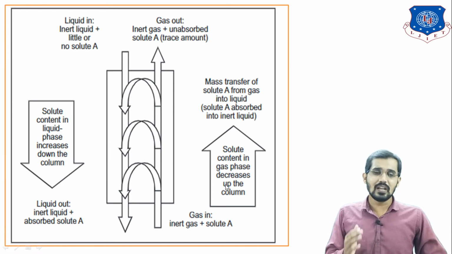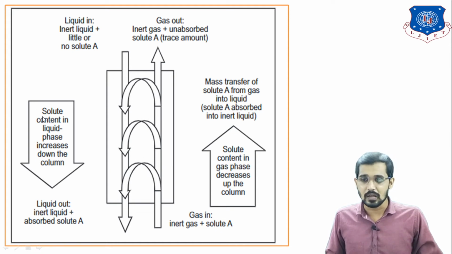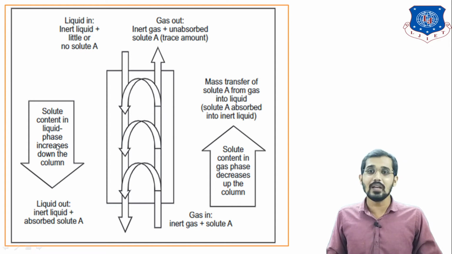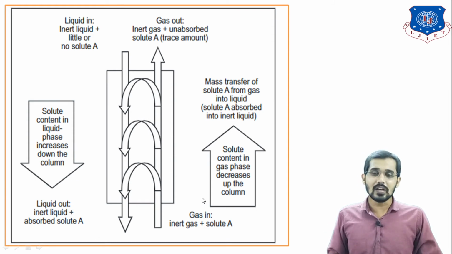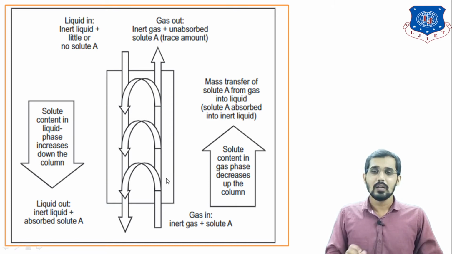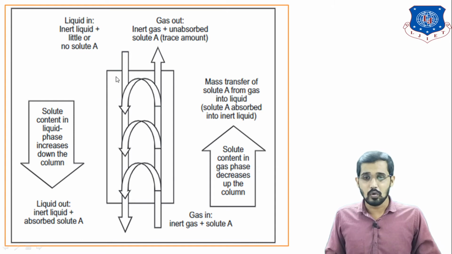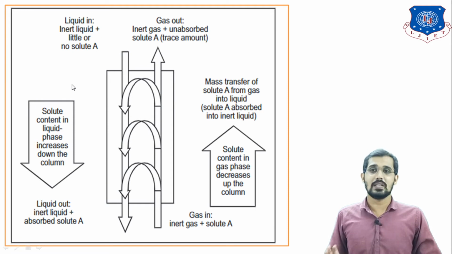Because we are decreasing the amount of solute in the gaseous stream, it is increasing where this ammonia is going. This ammonia is going into the liquid stream, so the solute contained in the liquid increases down the column. Solute contained increases down the column, but decreases up the column in the gaseous stream, because we are withdrawing the ammonia component from the gas stream, and it is increasing in the liquid stream. Lastly, this whole phenomenon is nothing but gas absorption. So this is the explanation for the industrial gas absorption process.